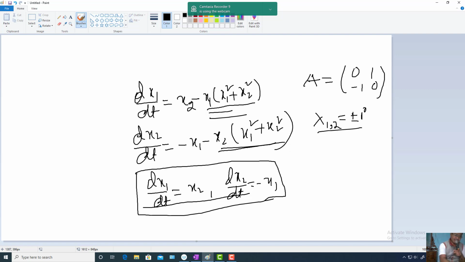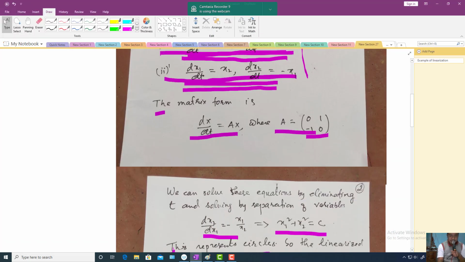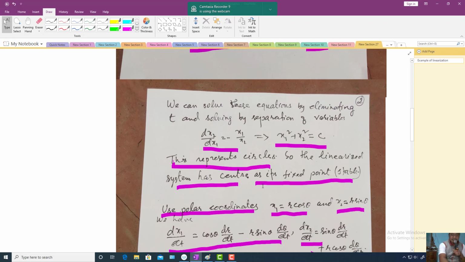So the linearized system has the origin as a stable center for both system 1 and system 2. That is quite obvious from here. Analytically also you can solve this equation by eliminating the time variable and separating variables.